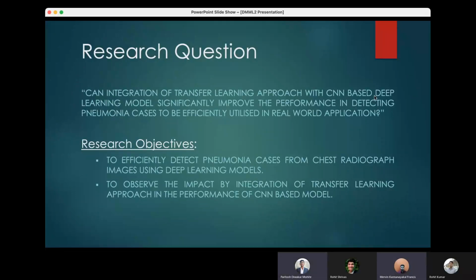Research question. Can integration of transfer learning approach with CNN-based deep learning models significantly improve the performance in detecting pneumonia cases to be efficiently utilized in real-world application? And the research objectives are to efficiently detect pneumonia cases from chest radiograph images using deep learning models and to observe the impact by integration of transfer learning approach in the performance of CNN-based models.